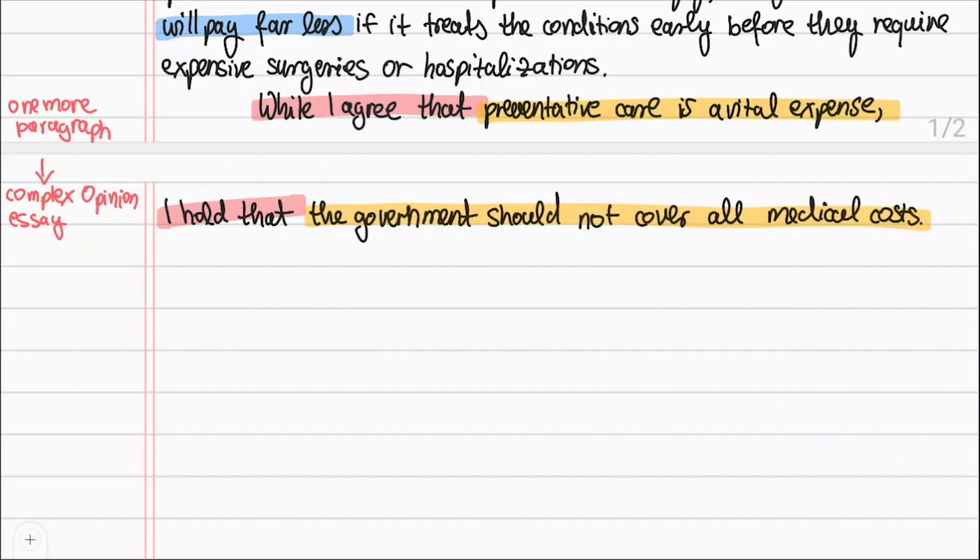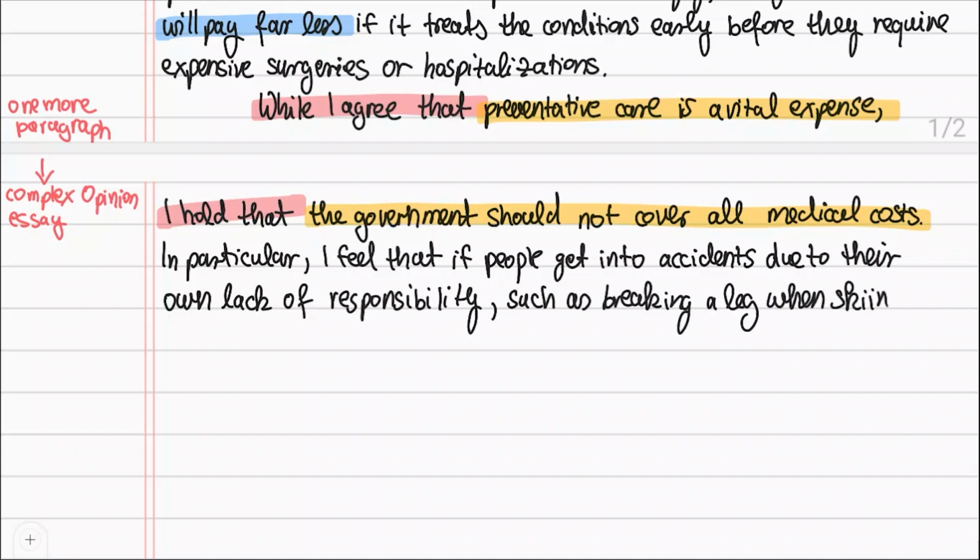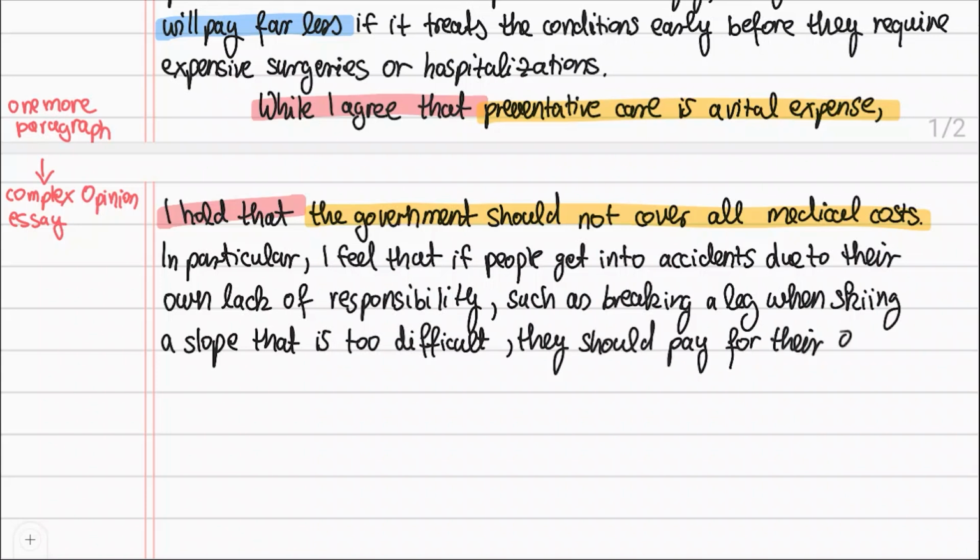This topic sentence is followed by an example, like we did in the other paragraphs. I used for example before, so I will change the linking phrase to in particular. In particular, I feel that if people get into accidents due to their own lack of responsibility, such as breaking a leg when skiing a slope that is too difficult, they should pay for their own actions.